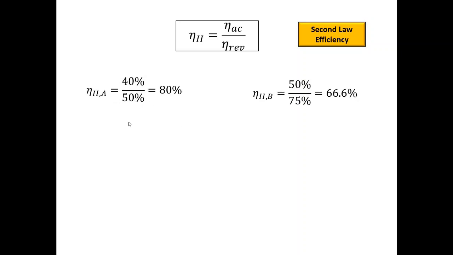Basically, whatever potential it has to do work, A is trying to match its potential, while B is sort of underperforming.